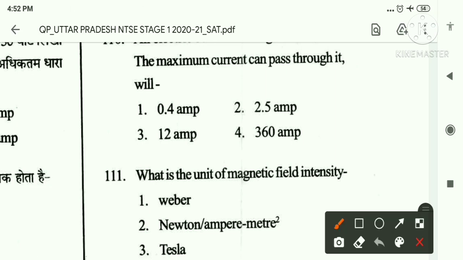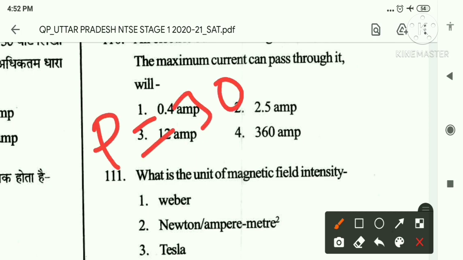Here given power P is equal to 30 watt and the voltage, that is potential difference, V is equal to 12 volt.